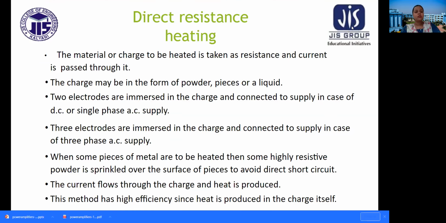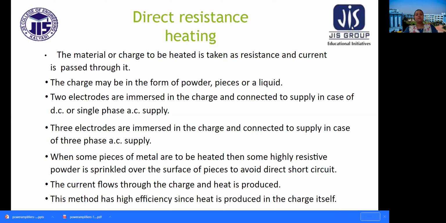Now, what is the process? The material or charge to be heated is taken as the resistance and current is passed through it. So, the principle of direct resistance heating is that the material we need to heat, we keep current passing through that particular material. The charge may be in the form of powder, pieces, or a liquid.